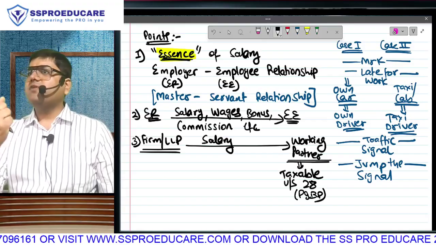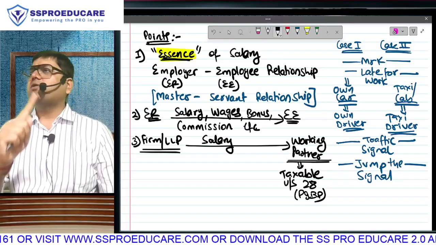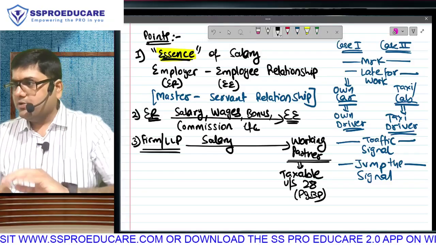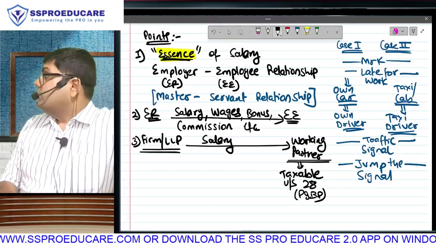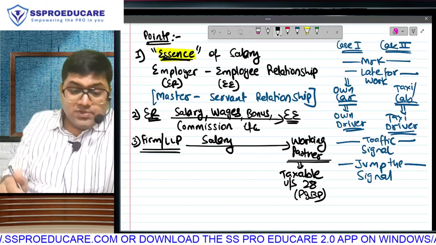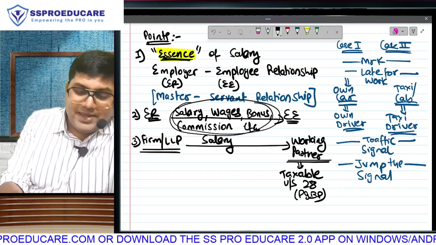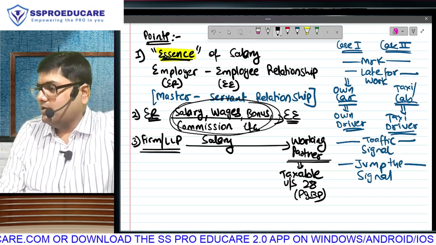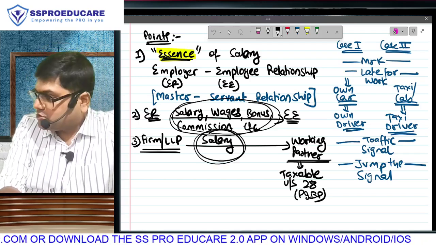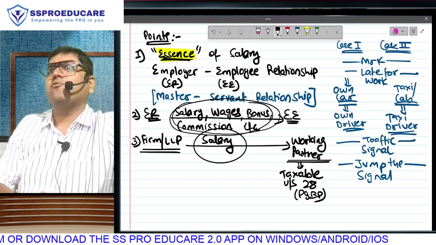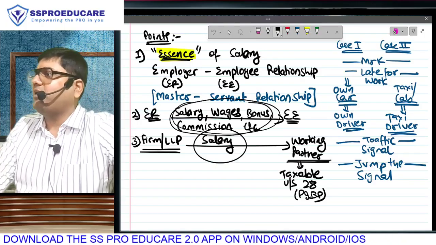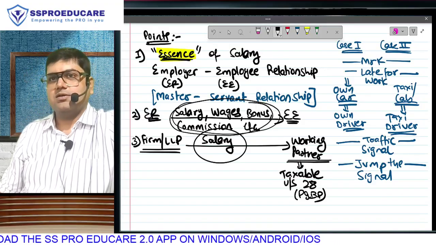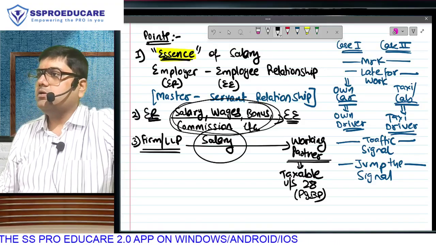Why? Only one condition. The deciding condition to tax an income under salary is the employer-employee relationship. Does it exist? No. Observe points 2 and 3. When an employer-employee relationship exists, whether you call it salary or anything else, it will still be salary. And when it does not exist, even if you call it salary, it won't be salary. The name of the income is irrelevant. The relation between payer and payee decides whether the income is salary or not. Is this clear?